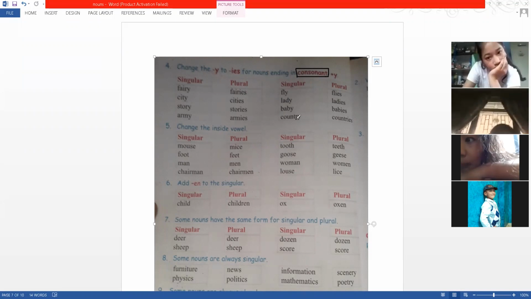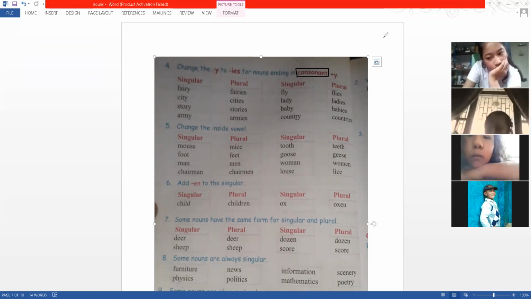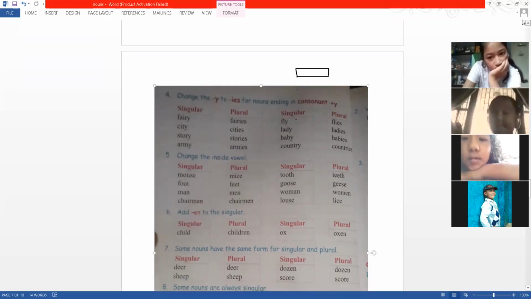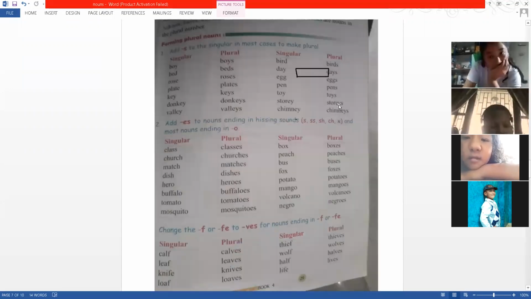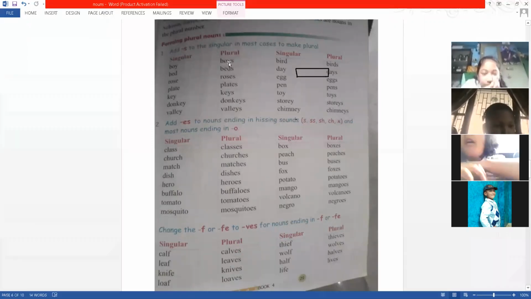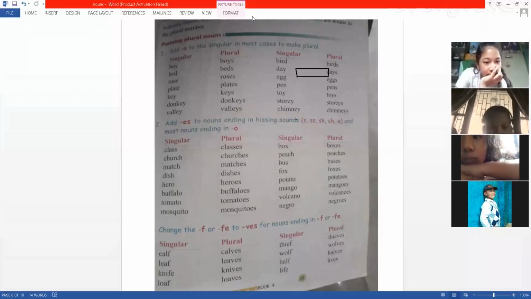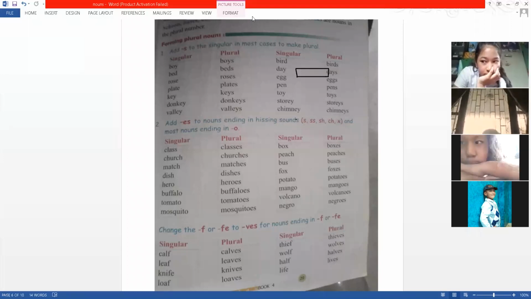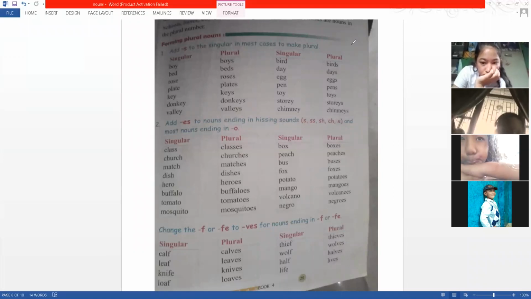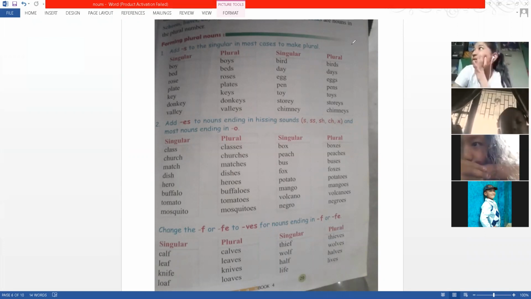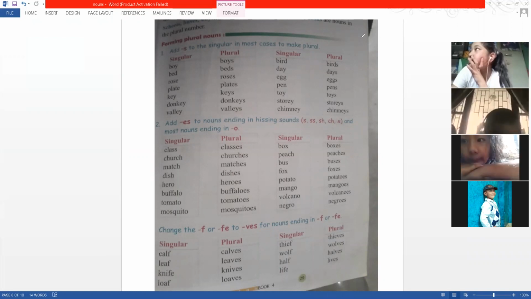So this is y. If there is a consonant, it becomes ies. If there is a vowel before y, look at this. All these have yo, ye, yee. So there is a vowel here. B, yo. If there is a vowel, you just add s. If there is a consonant, then only you make it ies. So we are adding another rule. When there is a vowel and then y at the end of a word, you are adding only s. If there is a consonant and y, then you are removing the y and adding ies. Is that clear? Now we have 8 rules.